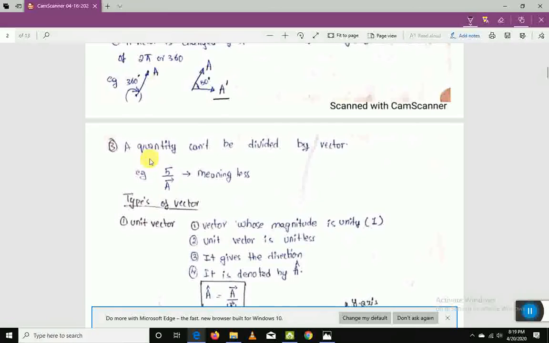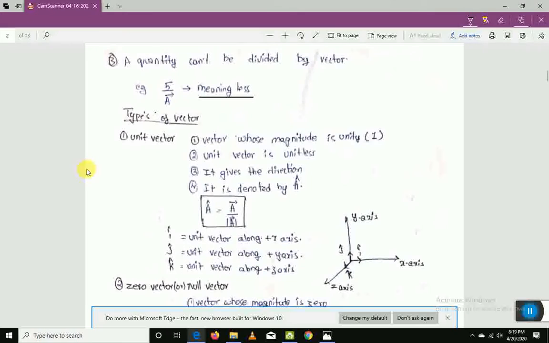Some people have this confusion: what happens if a numerical value is divided by a vector? This has no meaning. If you see something like 5 divided by some vector, or some random number divided by some vector, it's a meaningless thing. This type of thing is not accepted. First of all, these kinds of things do not exist, simply we can say. Okay, the next topic is types of vectors.